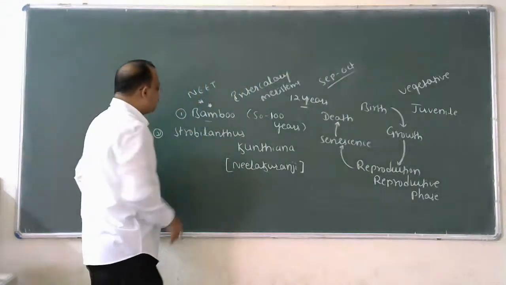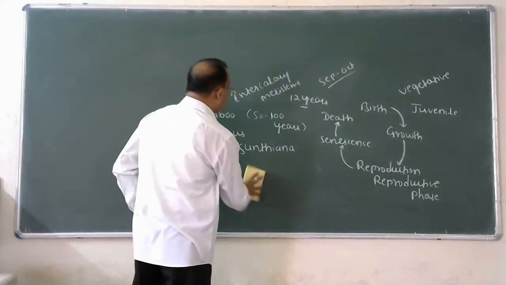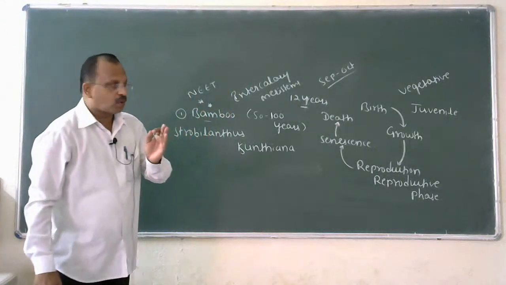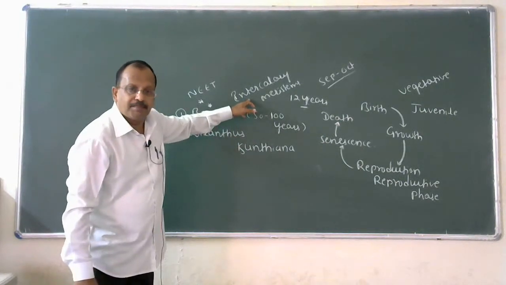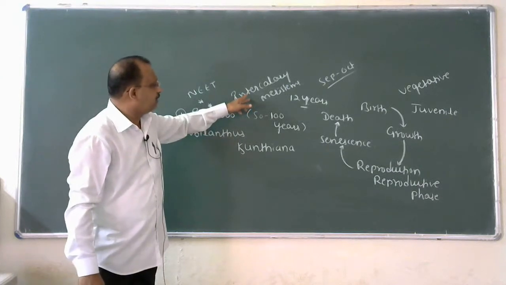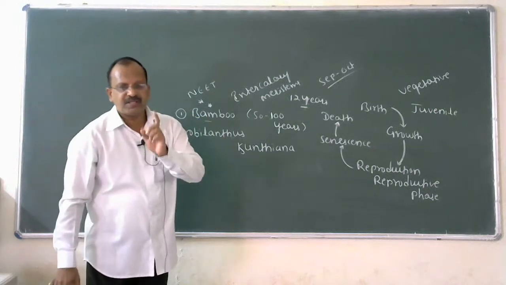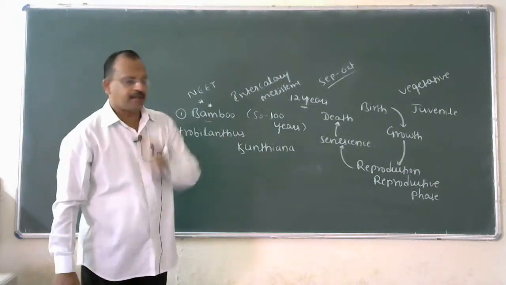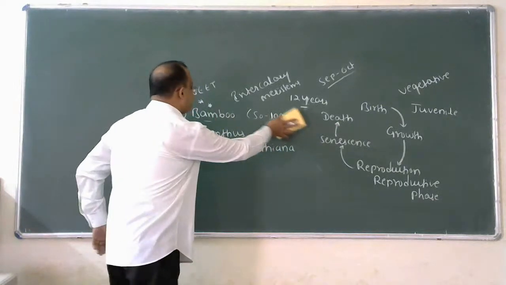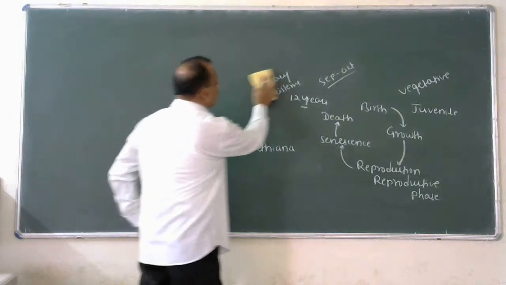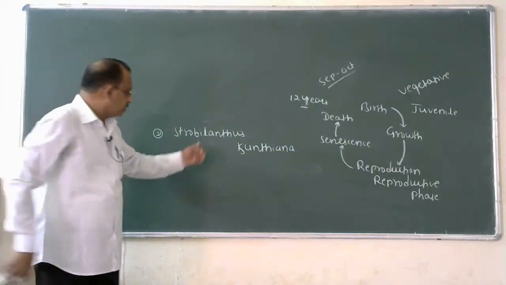For flowers, I quoted two examples. Number one, bamboo, one of the longest growing grasses. Rapid elongation of the bamboo shoot is due to the activity of intercalary meristem. Bamboo produces flowers once in its lifetime, generally after 50 to 100 years. The second example is Strobilanthus kuntiana, commonly called Neelakuranji.